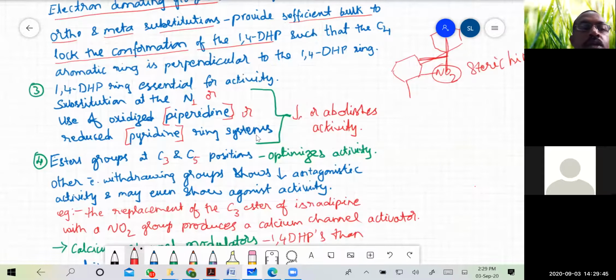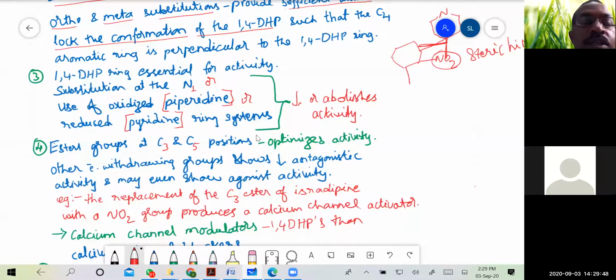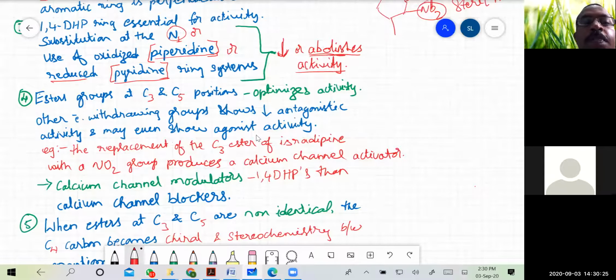Then coming to the third point, 1,4-dihydropyridine is essential for activity. We cannot remove this 1,4-DHP and cannot substitute it with any other things. In the 1,4-DHPs, substitution at the N1, or use of the oxidized or reduced pyridine ring, all of them will lead to reduction in activity, or sometimes even abolition of activity.